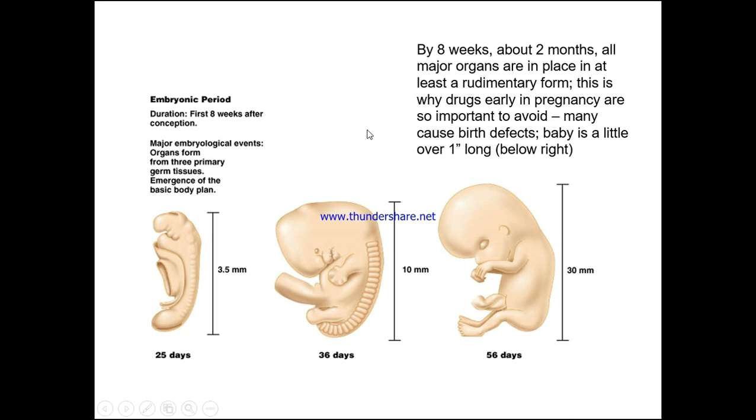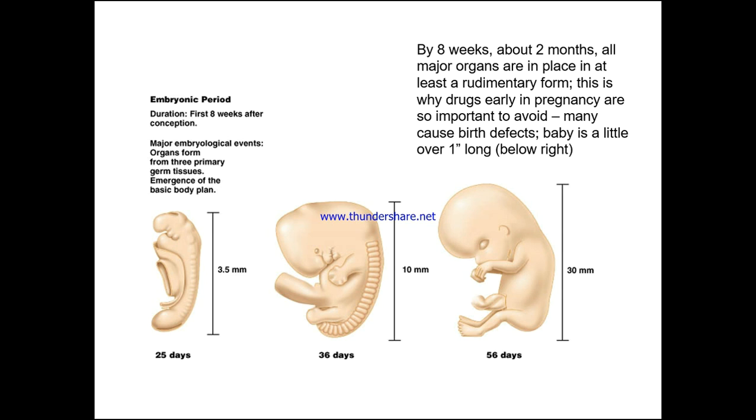So the embryonic period, duration first 8 weeks after conception, major embryological events, organs form from the 3 primary germ tissues, and emergence of the basic body plan. Then by the 8th week, about 2 months, all major organs are in place in at least a rudimentary form. This is why drugs early in pregnancy are so important to avoid, because many of these cause birth defects.